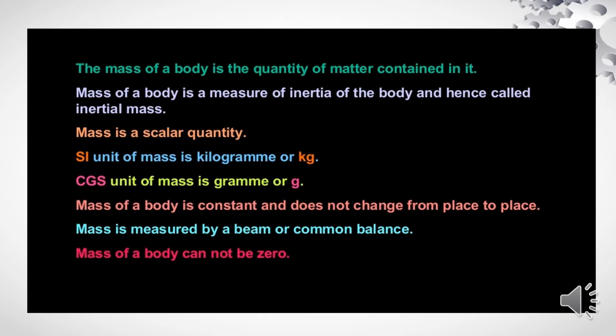The mass of the body is the quantity of matter contained in it. Mass of the body is a measure of inertia of the body and hence called inertial mass. Mass is a scalar quantity. SI unit of mass is kilogram or kg. CGS unit of mass is gram or g. Mass of a body is constant and does not change from place to place. Mass is measured by a beam or common balance. Mass of a body cannot be zero.